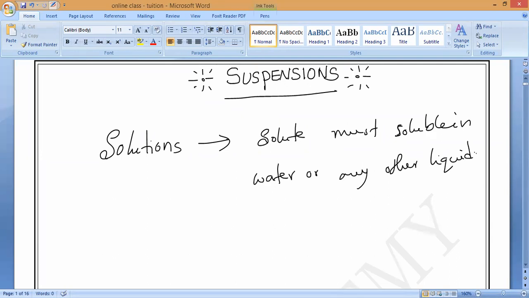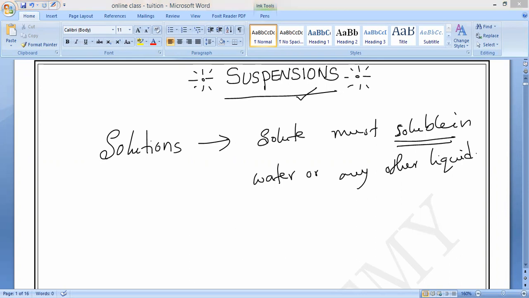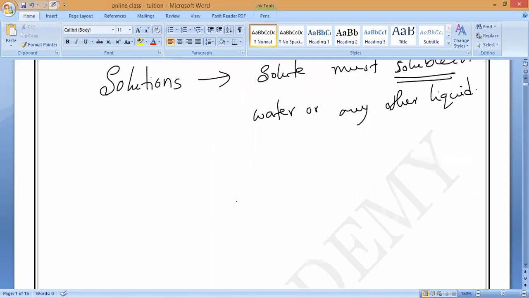Now let us come to today's class: suspensions. What do you mean by suspensions? Here we are saying soluble, so suspensions mean soluble or insoluble? Opposite to soluble, what should we call it? Insoluble. If any substance is soluble in water, it will form a solution. But remember, if it is not soluble in water, meaning it is insoluble in water, it will form a suspension. What should we call it? Suspension.